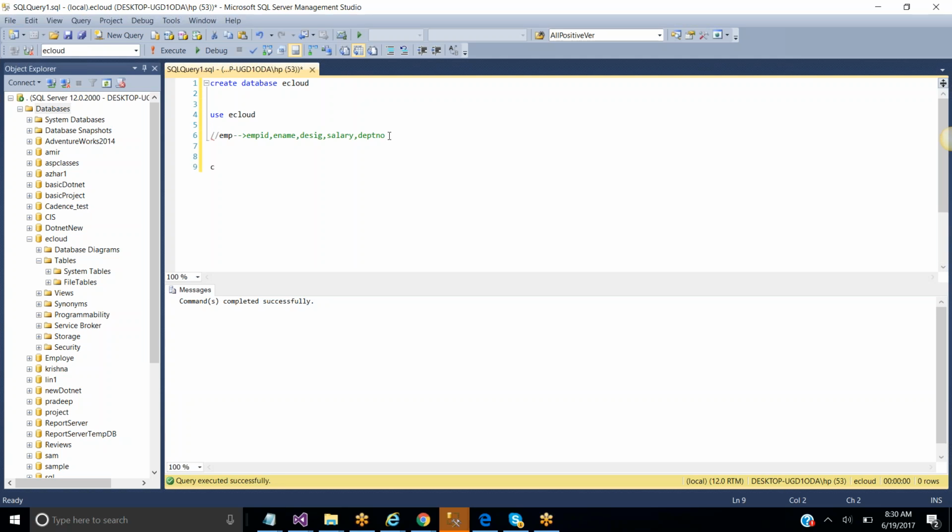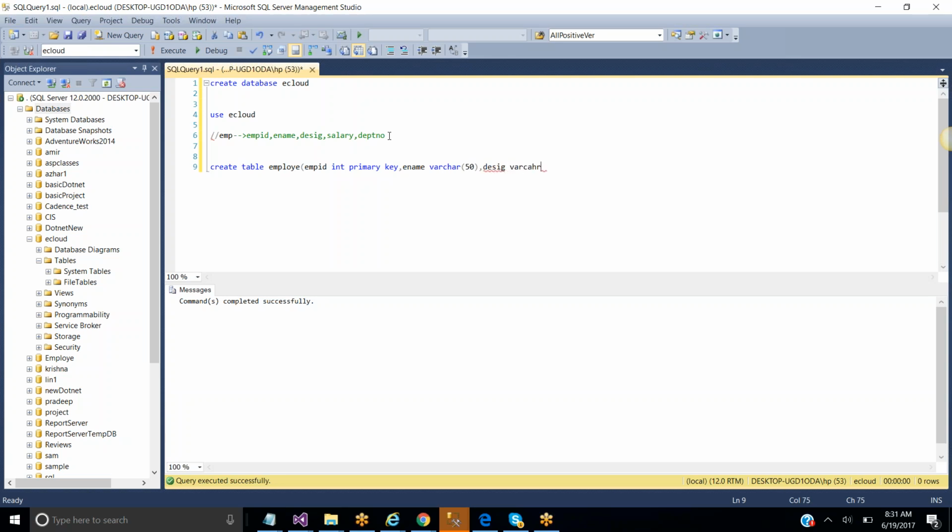Now observe here, create table. We are creating the table. The table name is employee, and the employee table needs to have the columns empid integer, and I'm taking it as a primary key. What is the use of primary key? I'll explain that later. As of now, try to remember that employee ID has the primary key. The name of the employee would be varchar 50, and designation is again varchar 50.